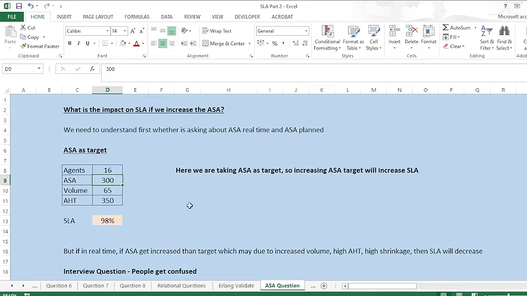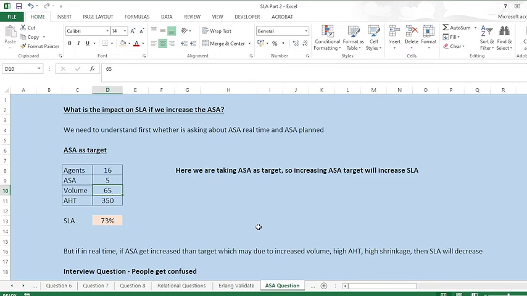All right. But in real time, suppose my ASA target is 5 seconds only, and ASA gets increased, like agents are taking more time to answer a call, which basically means that it may be due to high volume, high AHT, high shrinkage, then automatically my ASA will get increased. Like I was answering in 5 seconds, now I'll have to answer within like 10 or 15 seconds because the customer will have to wait to get their call answered, right? So in that case, my service level will decrease, right?